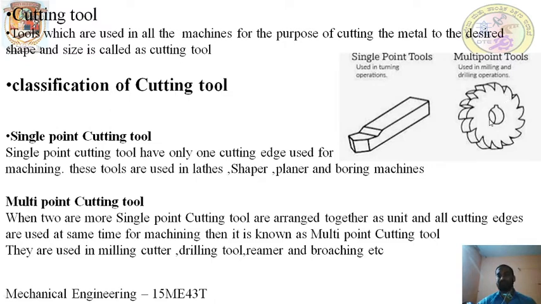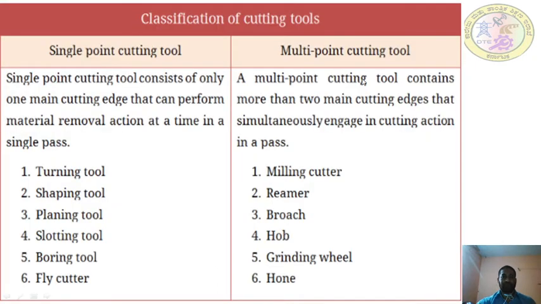So if more than one cutting edge acts simultaneously during machining, then it is called a multi-point cutting tool. Examples of multi-point cutting tools are this milling cutter, the drilling tool, you can see a drilling cutter tool here, and the reamer, the broaching tool, etc. These are the differences between the single point and the multi-point cutting tool.